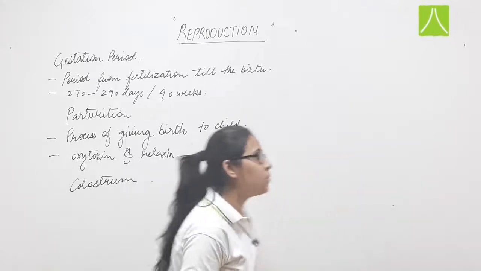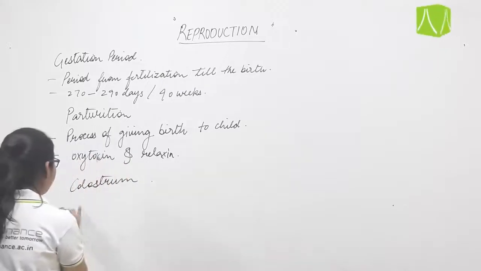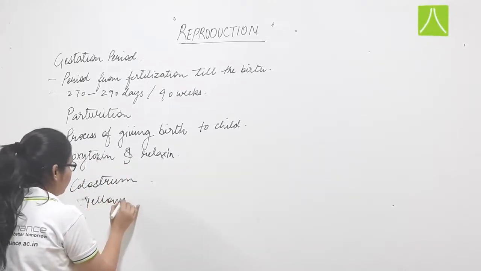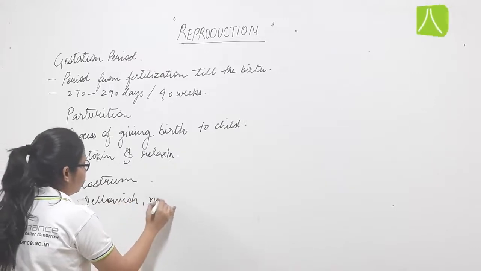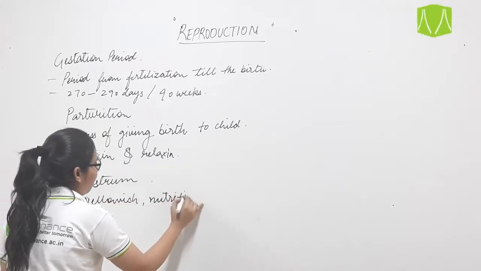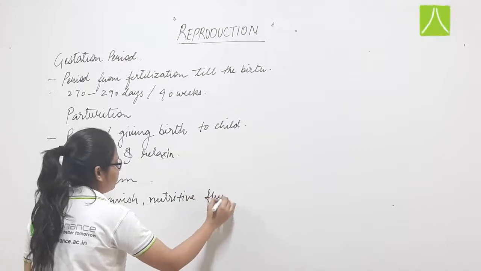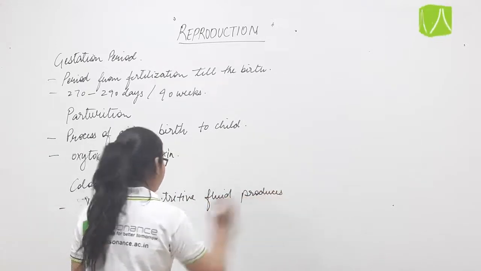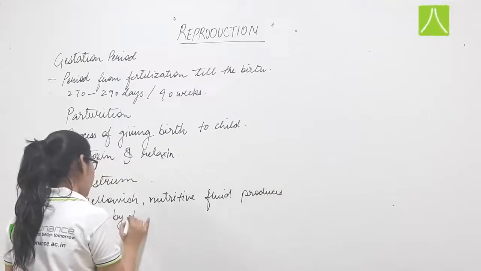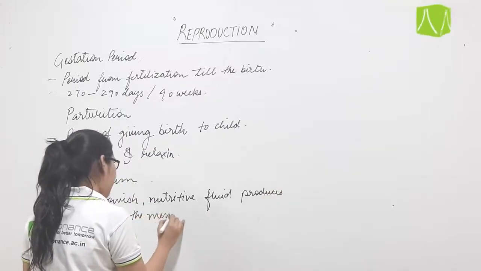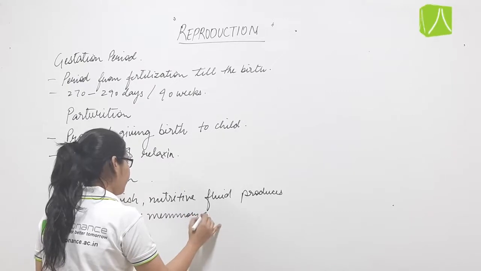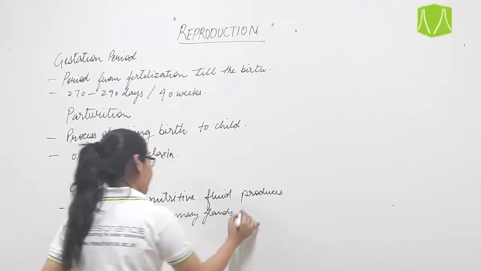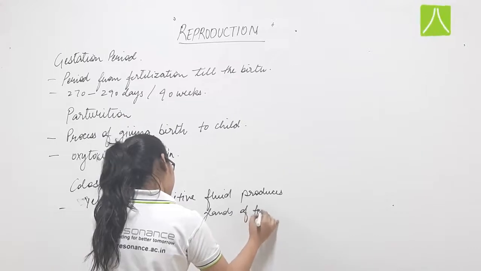So, colostrum is the yellowish nutritive fluid produced by the mammary glands of the female.